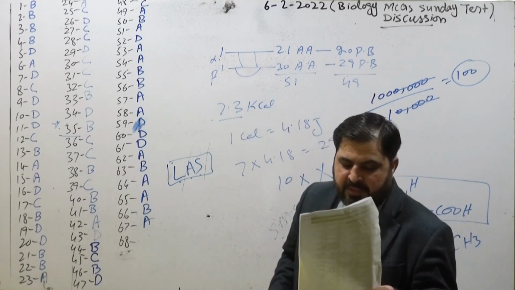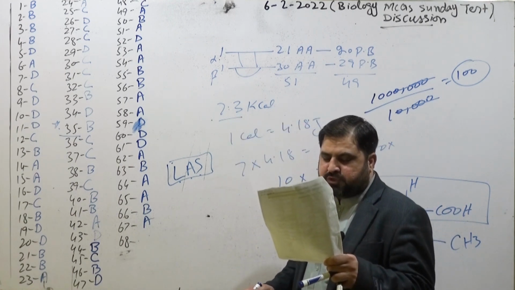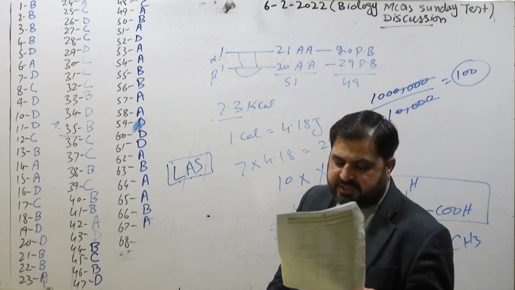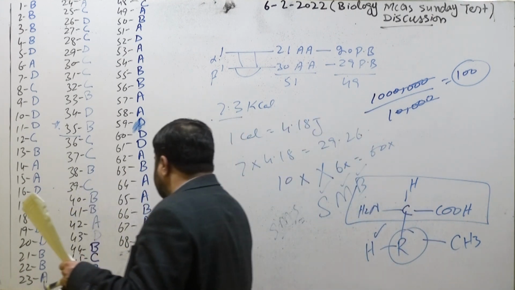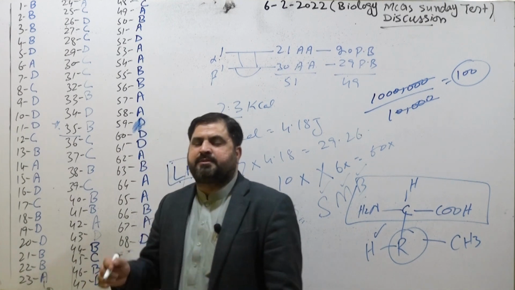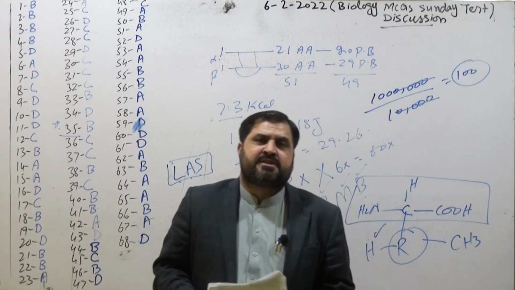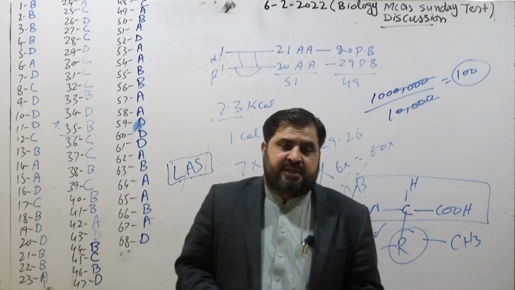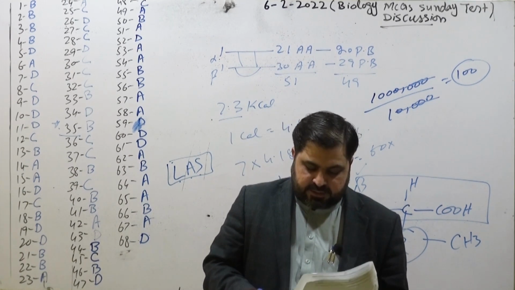Last MCQ. Lipids produce twice the amount of energy as compared to carbohydrates and proteins. That's due to carbon to hydrogen bonds. Because carbon to hydrogen bonds produce twice the amount of energy as compared to proteins and carbohydrates. So that is the biology MCQs.